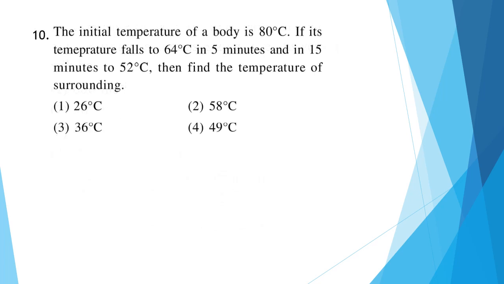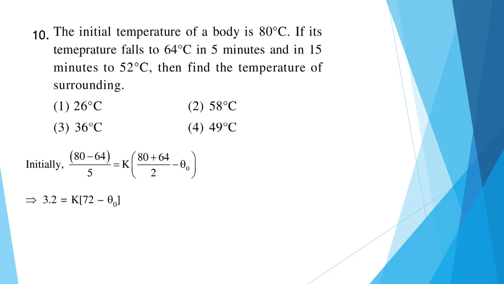Question 10. The initial temperature of a body is 80 degrees Celsius. If its temperature falls to 64 degrees in 5 minutes and in 15 minutes to 52 degrees, then find the temperature of the surrounding. We know the formula, theta 1 minus theta 2 by T is equal to K into theta 1 plus theta 2 by 2 minus theta naught, and theta naught is the temperature of the surroundings. When we substitute this, initially it goes from 80 to 64 and time is 5 minutes. When we solve this, it becomes 3.2 is equal to K into 72 minus theta naught.